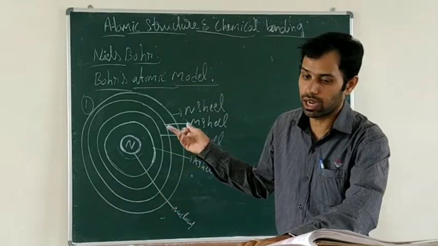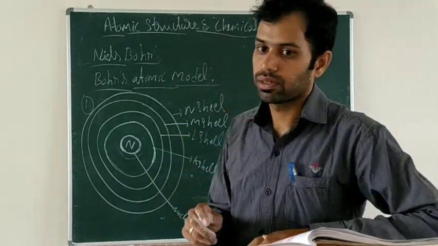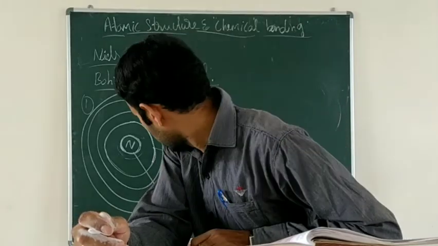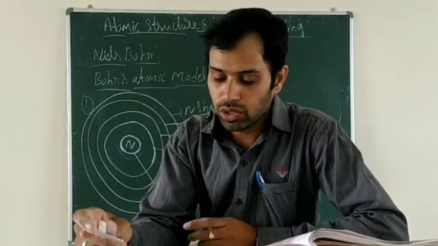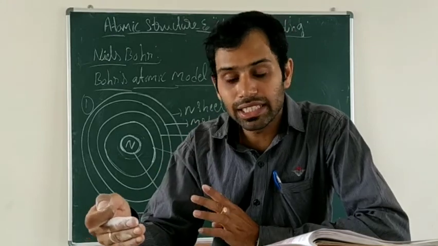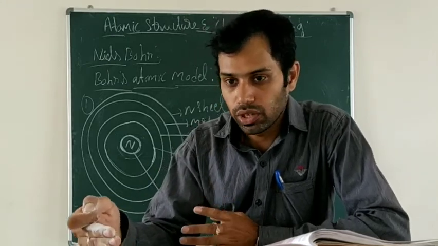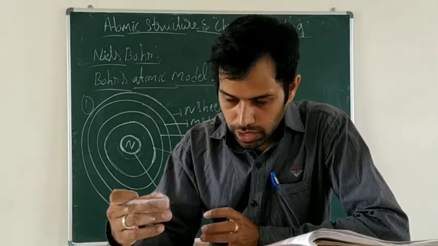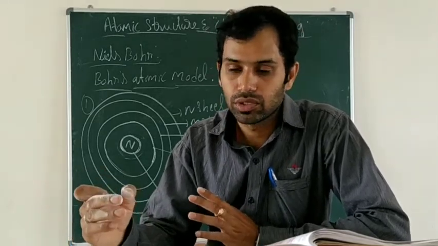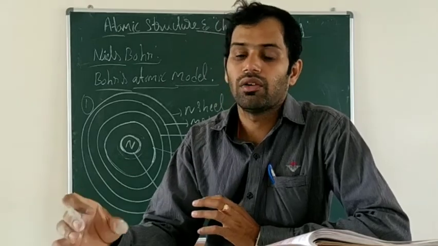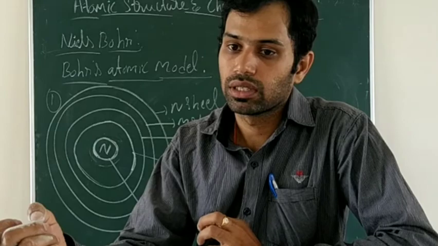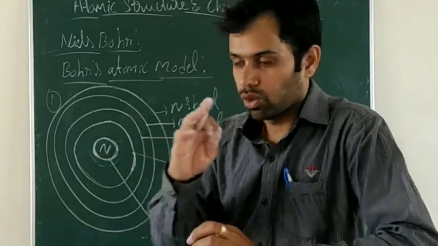After the K shell, which shell will come? L shell. After the K shell, L will come, and it has more energy than the K shell. So, clear? Shells closer to the nucleus have the least amount of energy. Shells far away from the nucleus possess a large amount of energy. Clear?